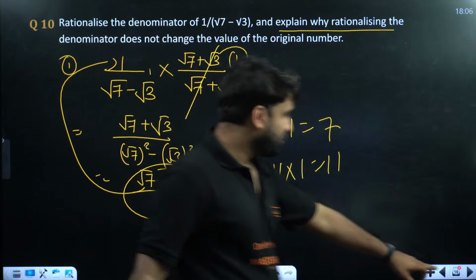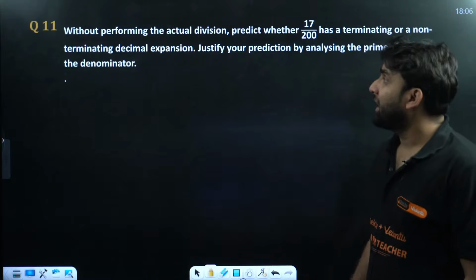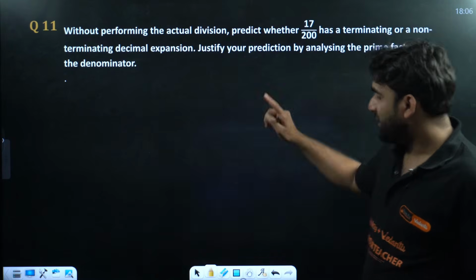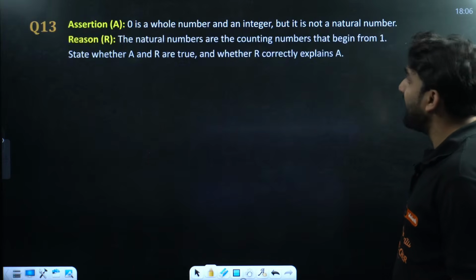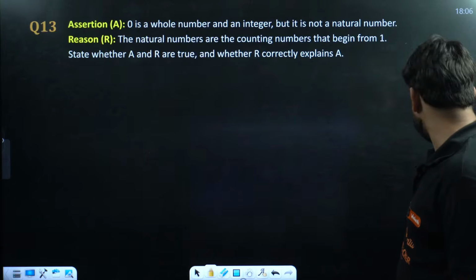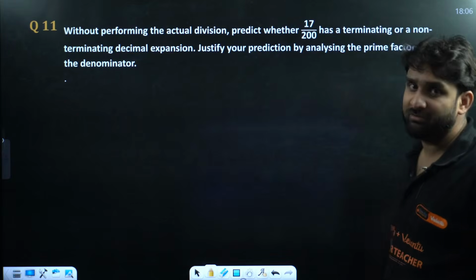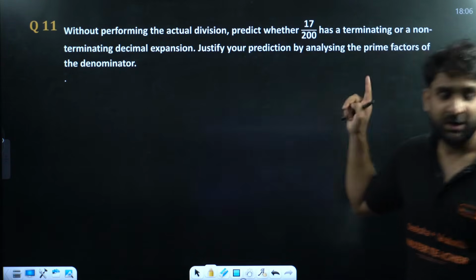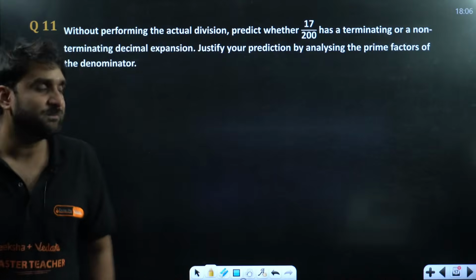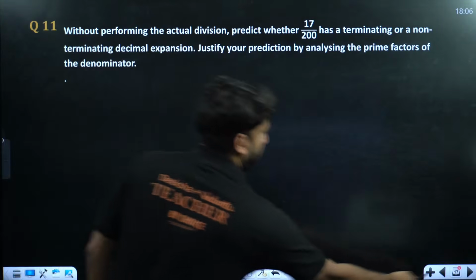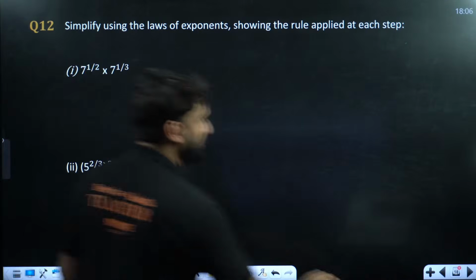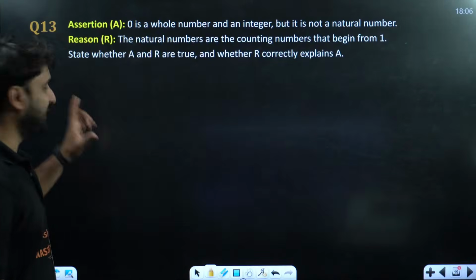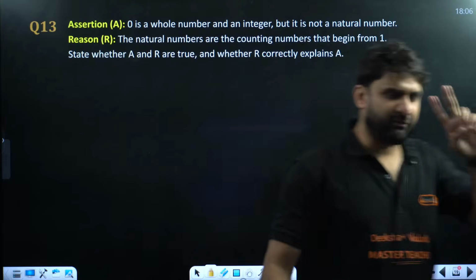Moving ahead to the next question. Without performing the actual division, question number 11, question number 12, and question number 13. Three questions I am giving you for your homework. Everyone, please take a screenshot. Question number 11. Question number 12, take a screenshot. Very interesting formats. And question number 13. I am giving you three questions as homework.